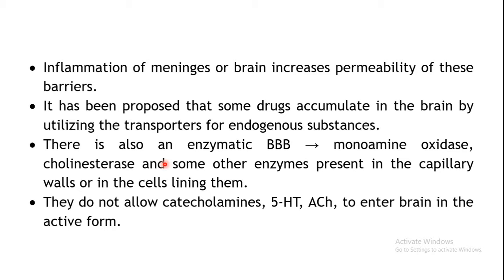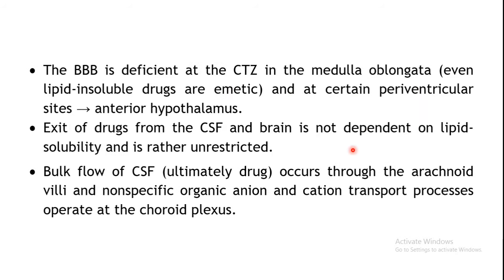Then there is another barrier, that is the enzymatic barrier. There are certain enzymes which are present, like monoamine oxidase, cholinesterase, and some other enzymes, on the capillary walls or the cells lining them. So any substance cannot enter over there. If at all the substance enters, it will be metabolized by these enzymes. For example, catecholamines, 5-HT, serotonin, acetylcholine cannot enter the brain very easily. So these enzymes will start hydrolyzing them so that they do not enter the brain.